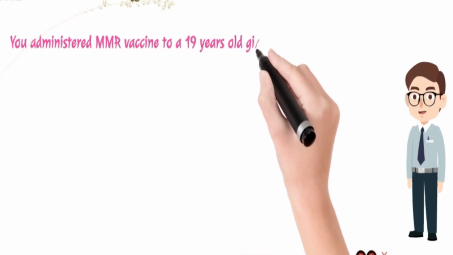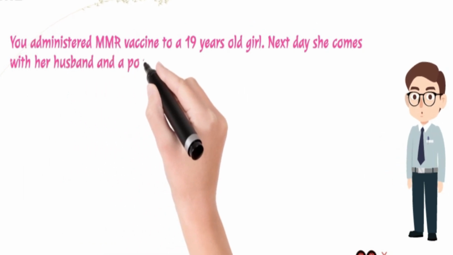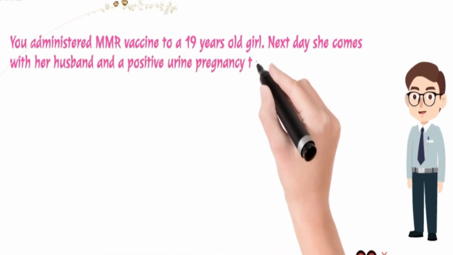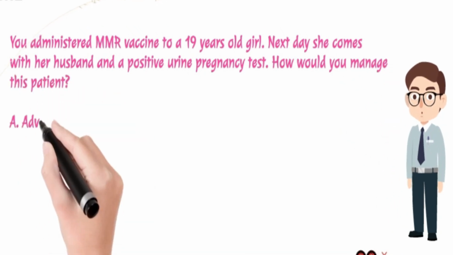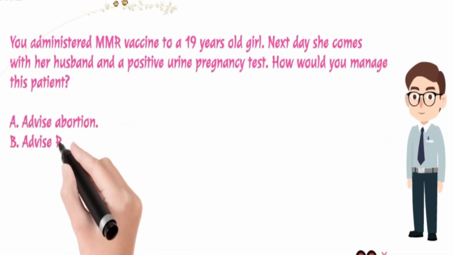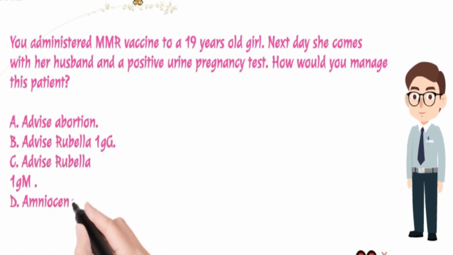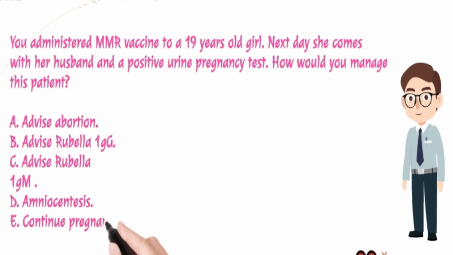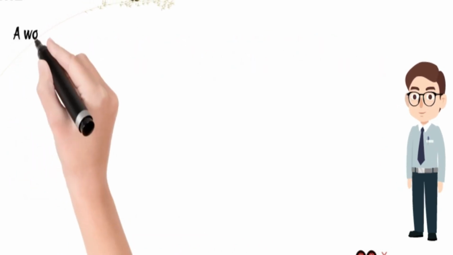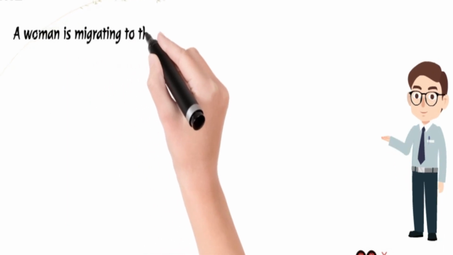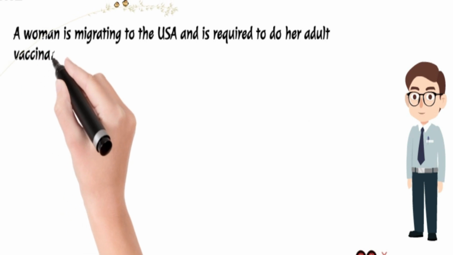You administered MMR vaccine to a 19-year-old girl. Next day she comes with her husband with a positive urine pregnancy test. How would you manage this patient? A. Advise abortion. B. Advise rubella IgG. C. Advise rubella IgM. D. Amniocentesis. E. Continue pregnancy. Answer is E. Continue pregnancy.